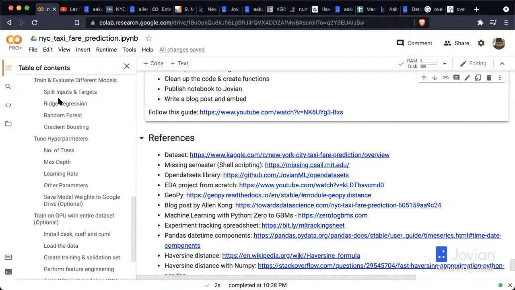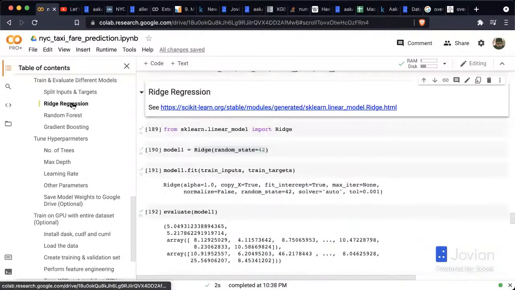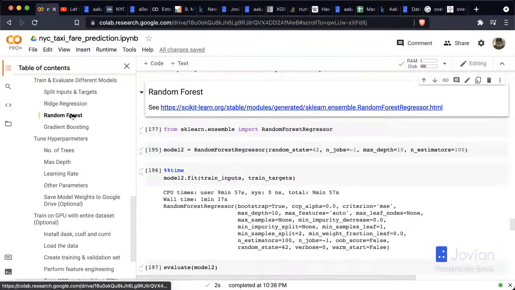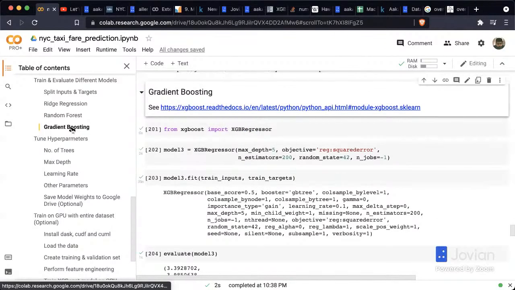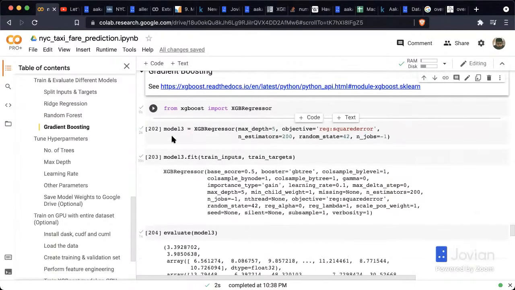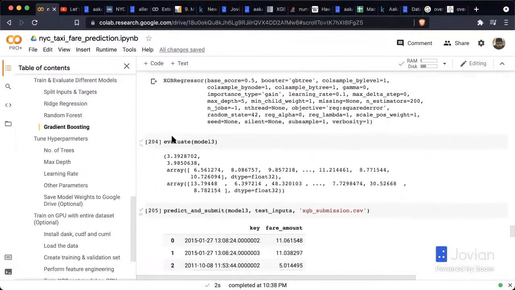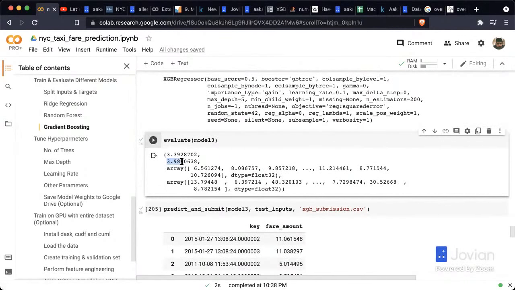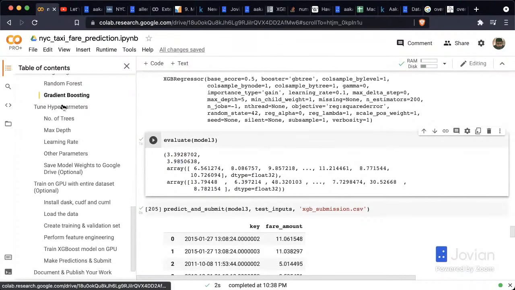We then trained and evaluated a bunch of different models. First, we once again split the inputs and targets, and then we trained a ridge regression model. We then trained a random forest model, and we trained a gradient boosting model. For each of these, we did some very quick and dirty hyperparameter selection. But even with that, we were able to get to a really good place. We were able to get to the top 40% or so without much tuning.